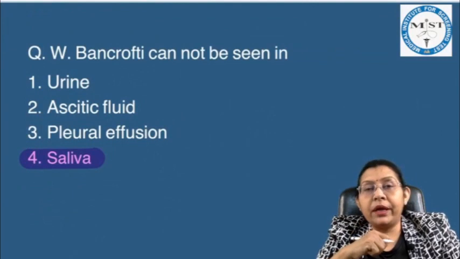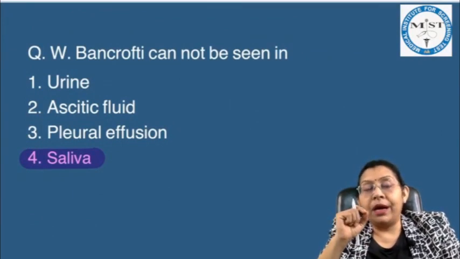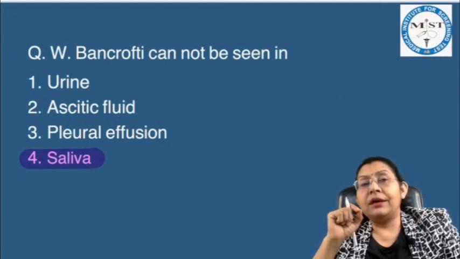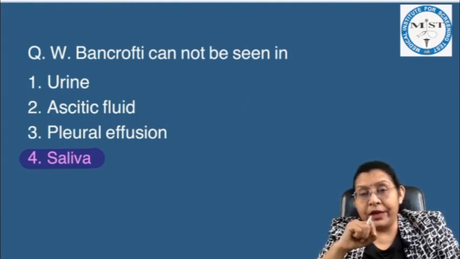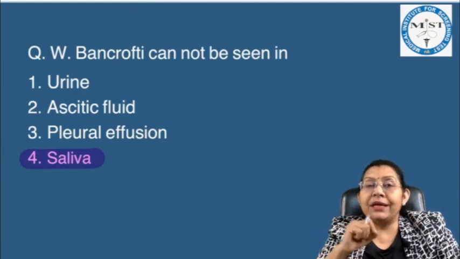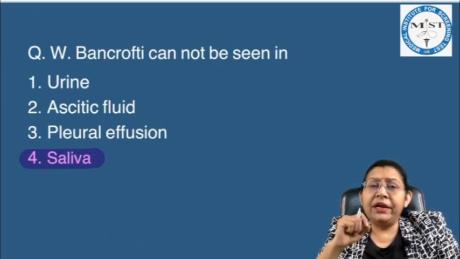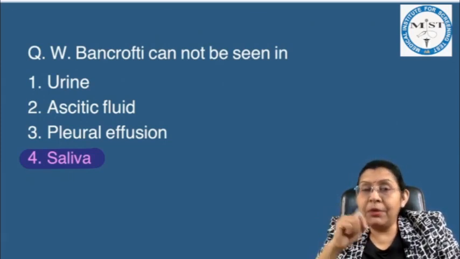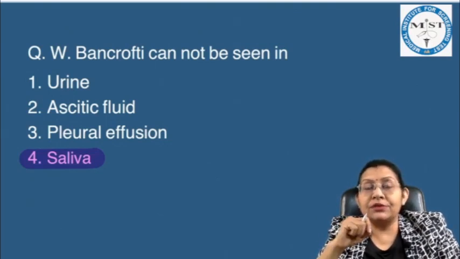Wuchereria bancrofti cannot be seen in which of these? Now commonly Wuchereria bancrofti are seen in the lymphatics, and we can see them in blood smears also, especially the microfilariae. But sometimes they are also seen in urine, ascitic fluid, and the pleural fluid, as well as the pericardial fluid. But very rarely they are seen in salivary secretions. So among the given choices, the best suitable answer is saliva.